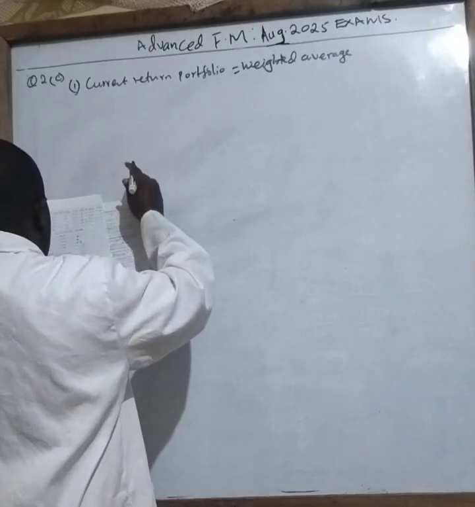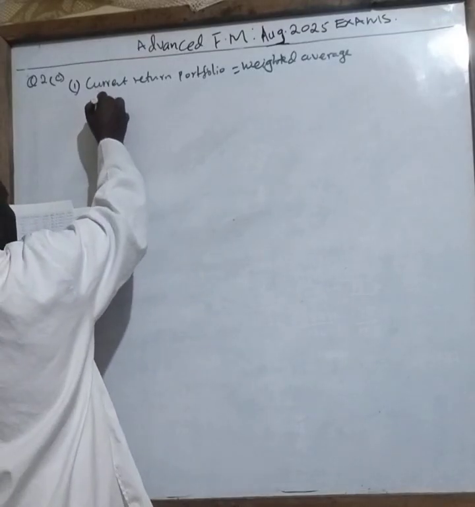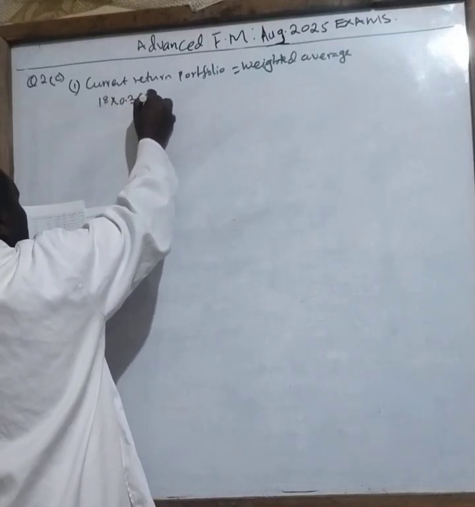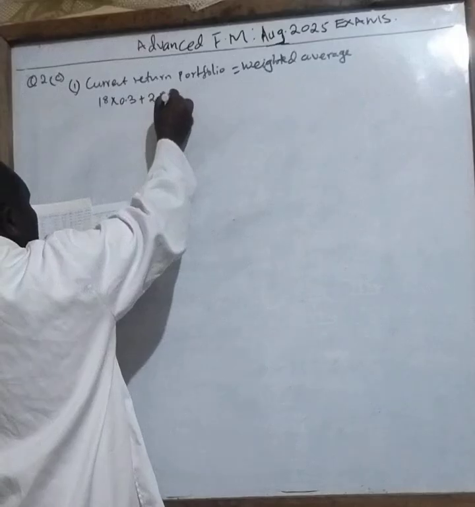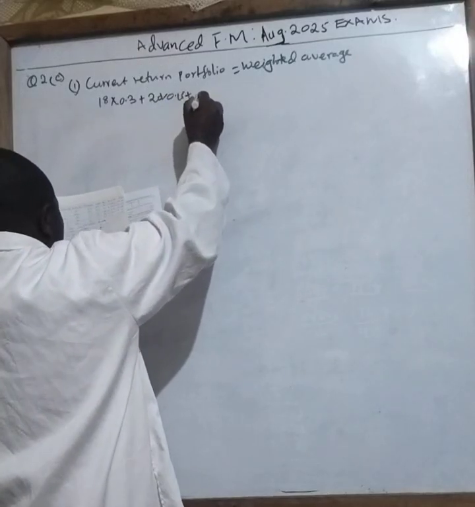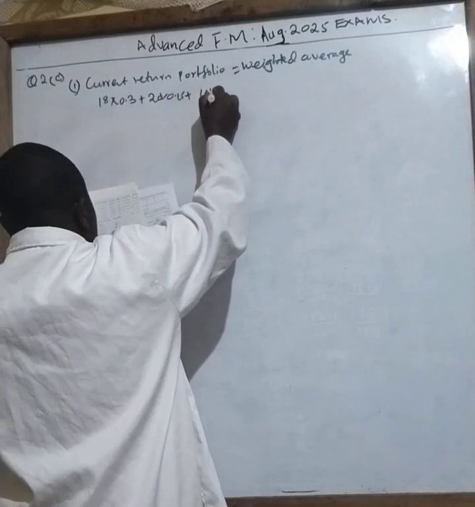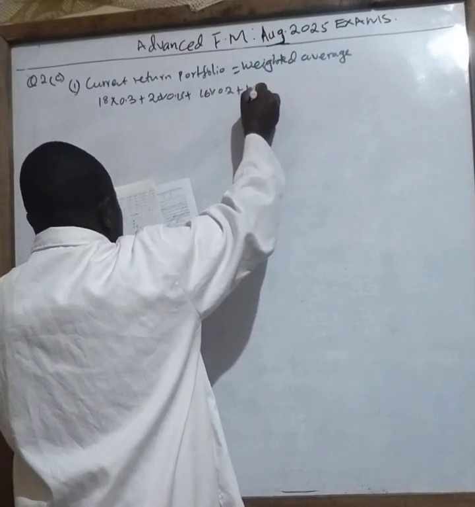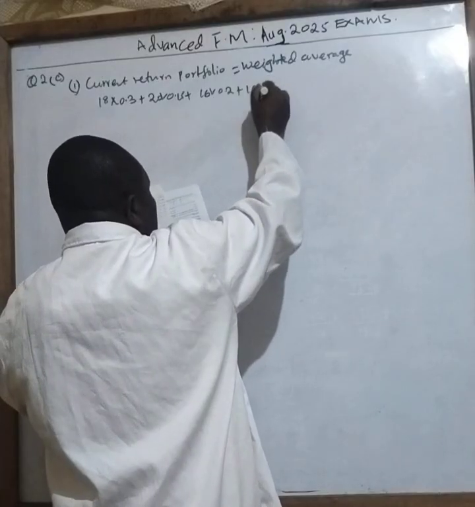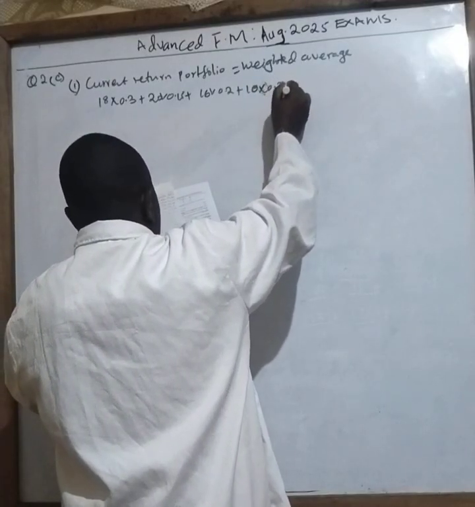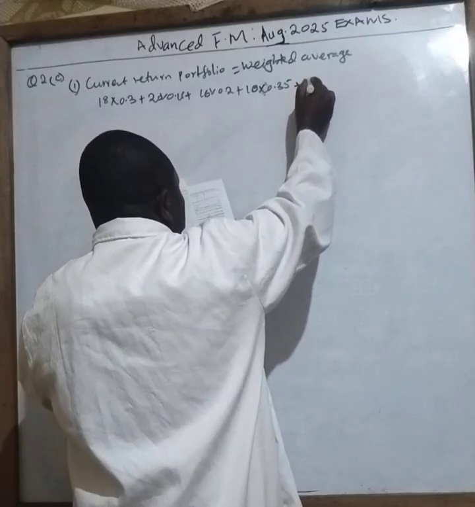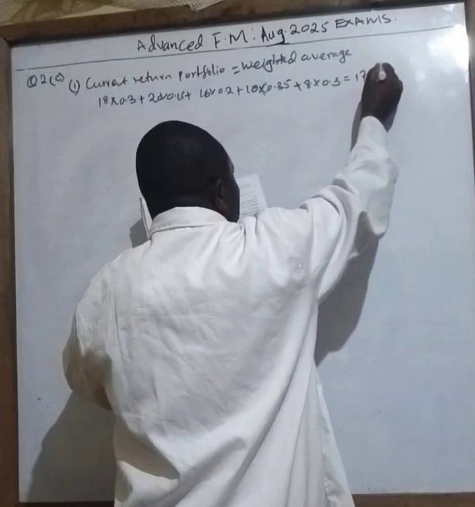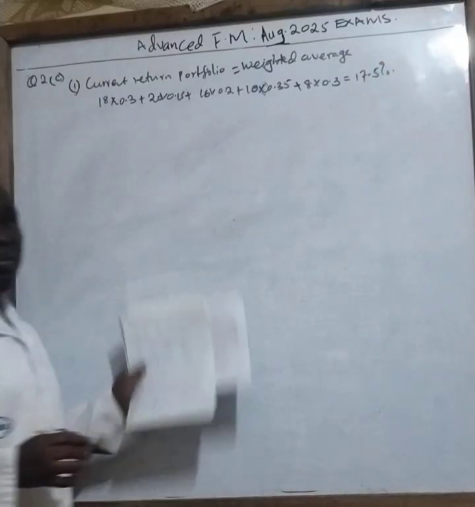So we'd say it will be 18 times 0.3, that is 30%, plus 20 times 0.15 plus 16 times 0.2 plus 10 times 0.35 plus 8 times 0.3 equals to 17.5%. 2 marks. Simple like that.